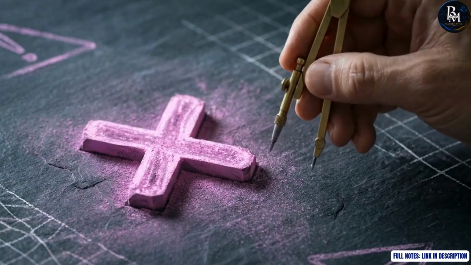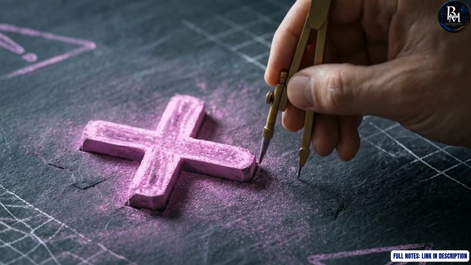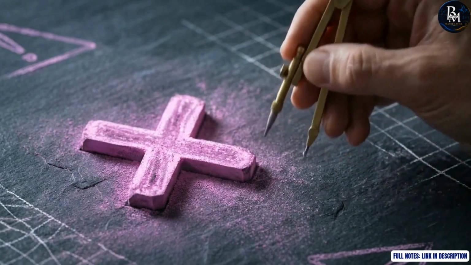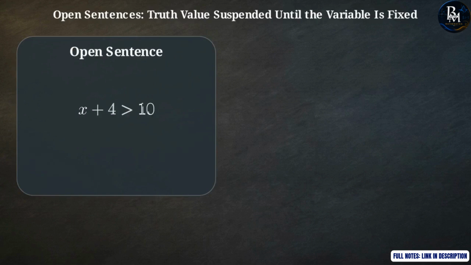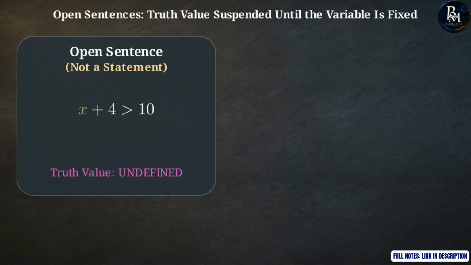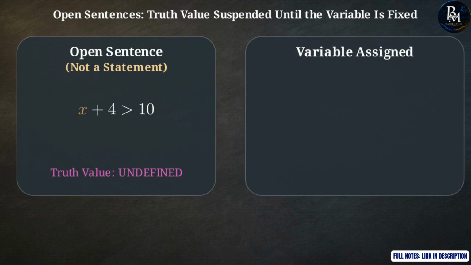You must also watch out for sentences that masquerade as valid statements, but contain a hidden, logic-breaking trap. This left side panel displays a basic algebraic inequality. x + 4 is greater than 10. While it looks like a claim, its truth cannot be settled while the variable x remains unknown. We define this specific mathematical structure formally as an open sentence. To resolve this, we perform an operation called variable binding. If we inject the integer 7 into the sentence, the inequality reads 11 is greater than 10, returning a true verdict. Binding the variable successfully collapsed the open sentence into a valid proposition.